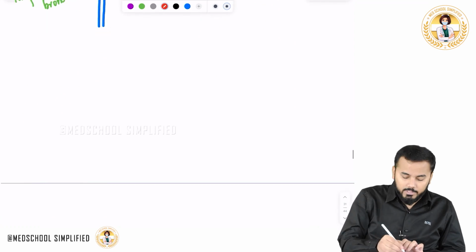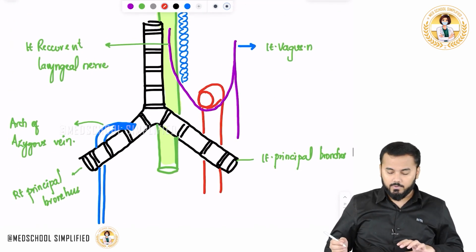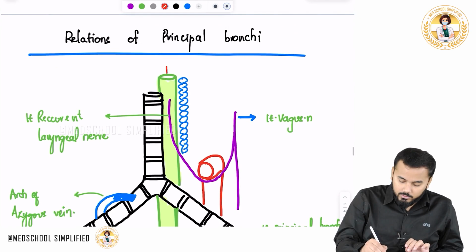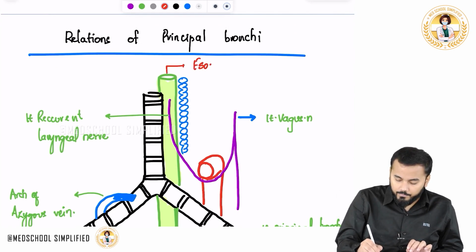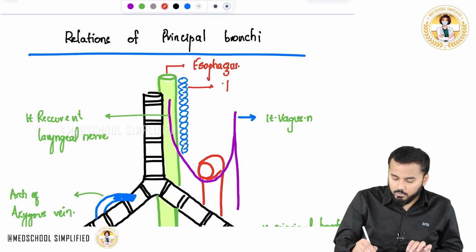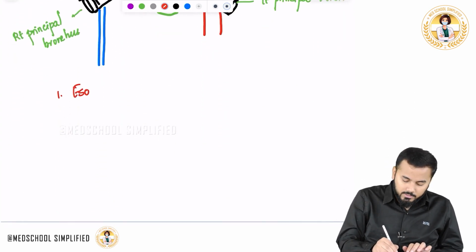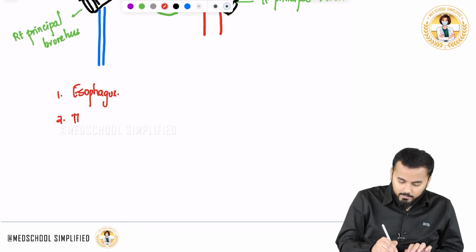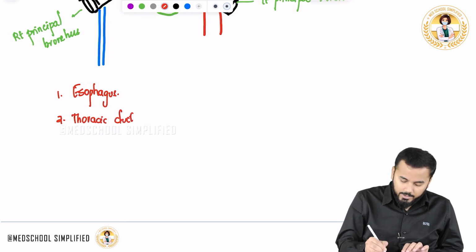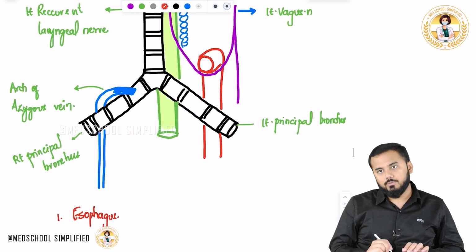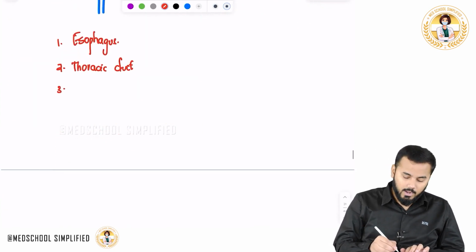Now let us write down the structures one by one. The first important structure over here is your esophagus, right? So this is your esophagus. After the esophagus, the next one you have is your thoracic duct. Third important structure from the picture is your arch of aorta.